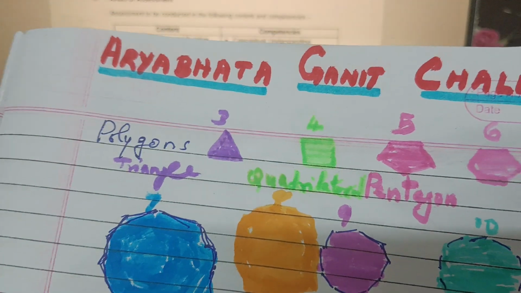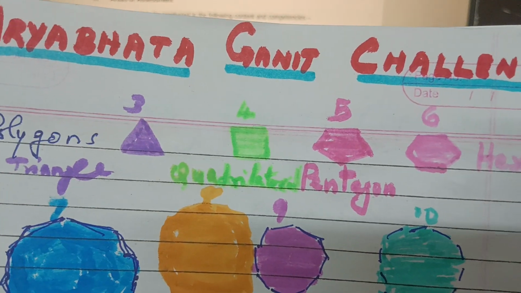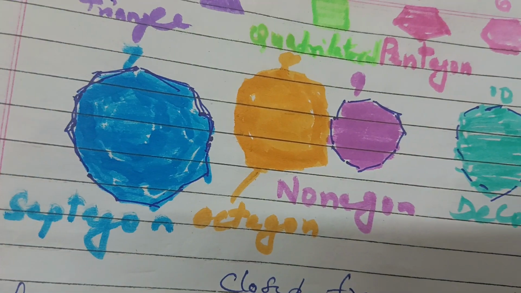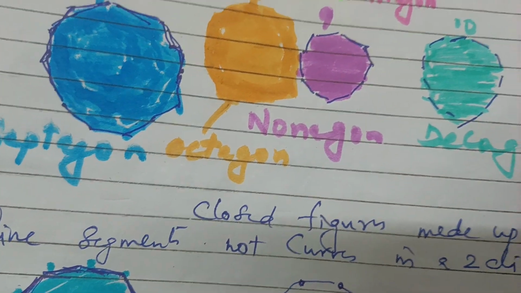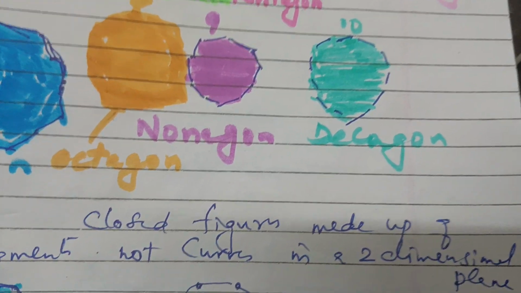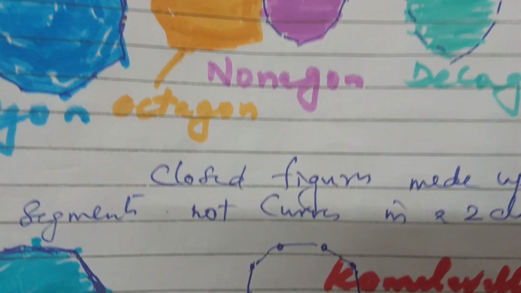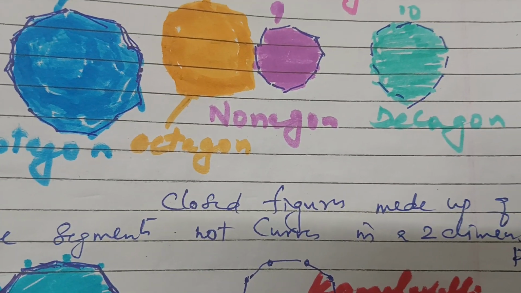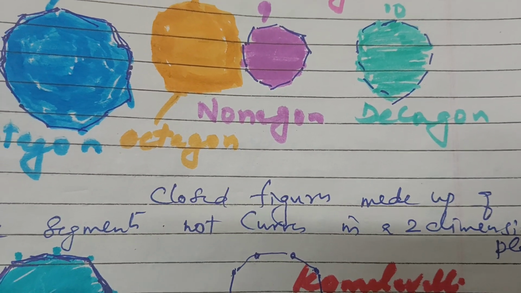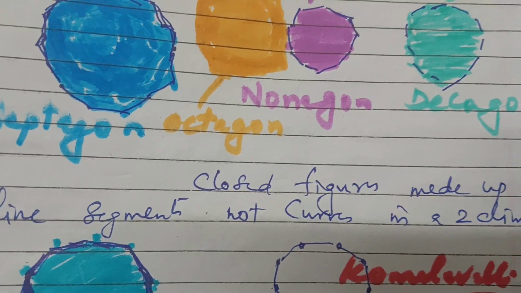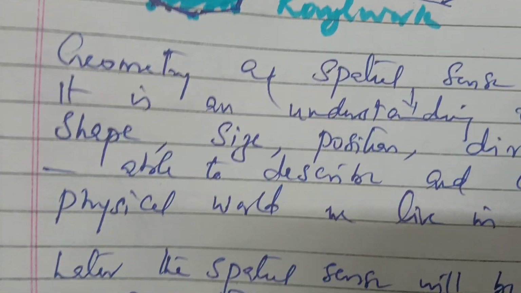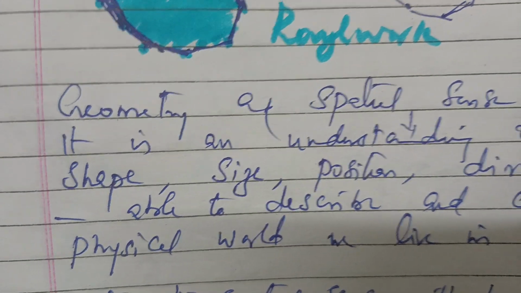Then the polygon will also come under here. There are 3 sides, 4 sides, 5 sides, 6 sides, then 7, 8, 9, and 10 sides. What about polygons? They are closed figures made up of line segments, not curves, on a 2-dimensional plane. This is the rough work I have done. It is not so easy to draw.